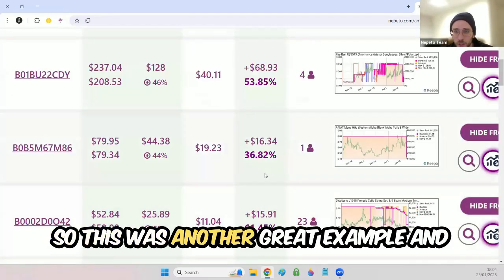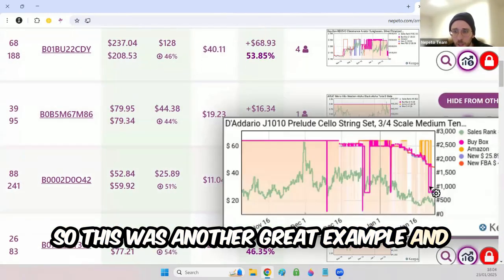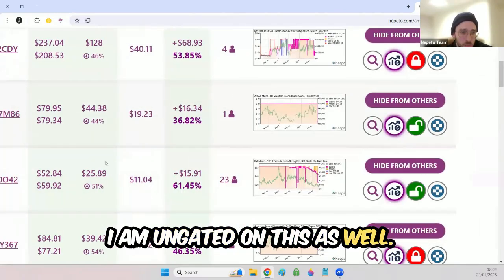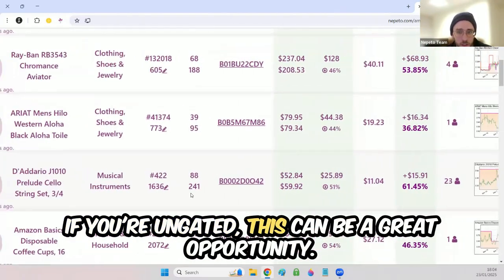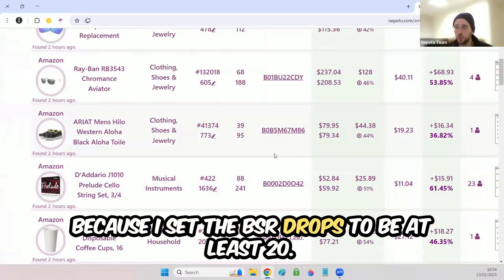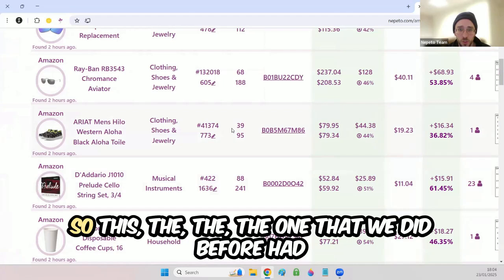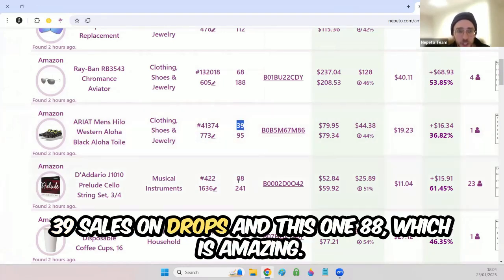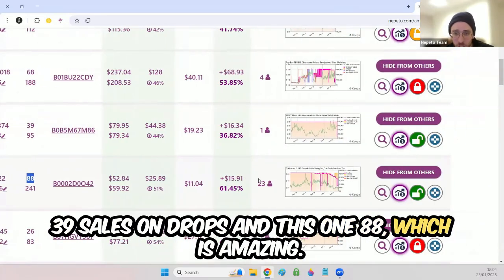So this was another great example. And I am ungated on this as well. If you're ungated, this can be a great opportunity. By the way, I know that everything sells well because I set the BSR drops to be at least 20. So the one that we did before had 39 sales on drops, and this one 88, which is amazing.